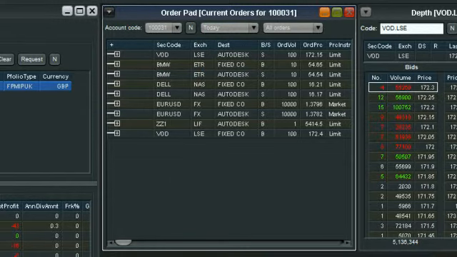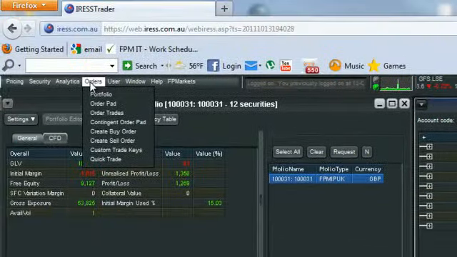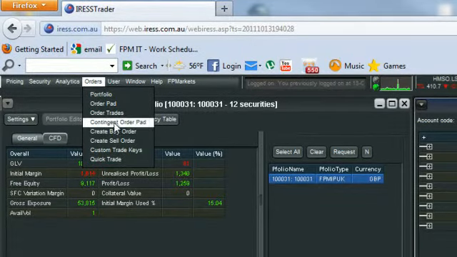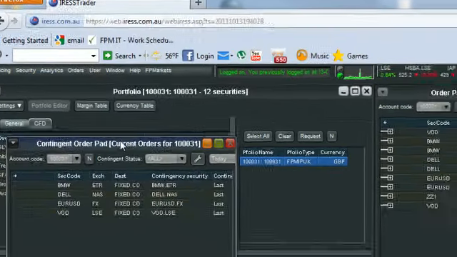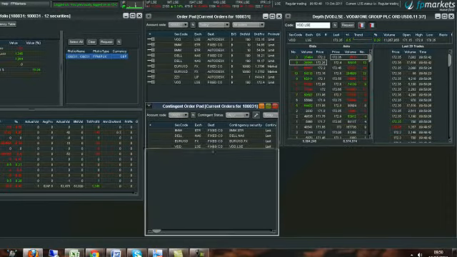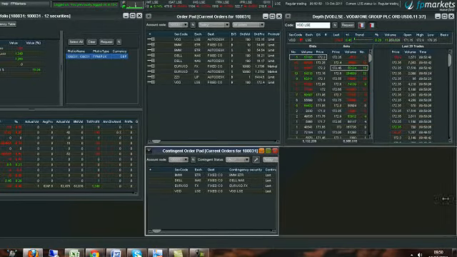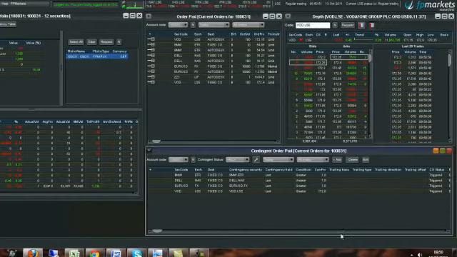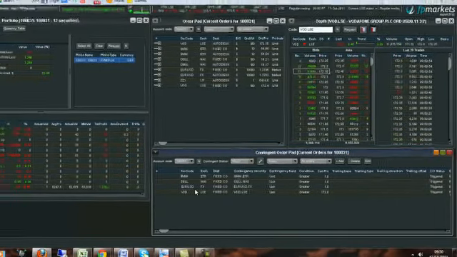participated in. Lastly, for stop losses and breakout trades, etc., the CFD platform refers to these as contingent orders, so I would simply select under orders again my contingent order pad. My contingent order pad is very similar to my order pad, but again is used for my stop losses, take profits, and a few other different order types like trailing stops. And here again I can amend, delete, and filter my orders efficiently.